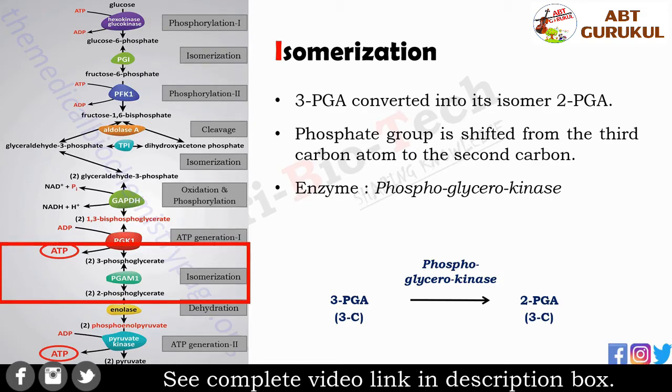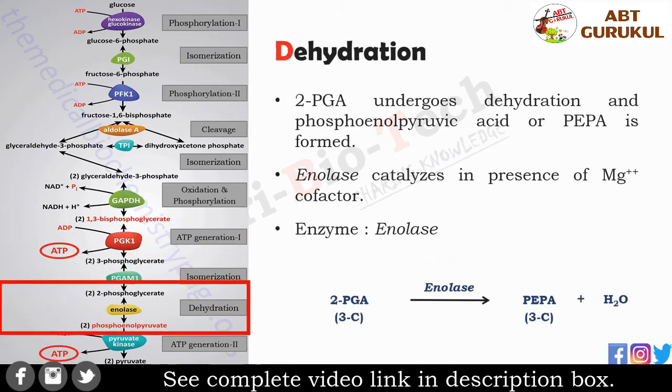Now come to the next step, that is dehydration. 2-PGA undergoes dehydration and phosphoenol pyruvic acid, or PEPA in short, is formed. The enzyme enolase catalyzes the reaction in the presence of Mg2 plus ion cofactor, and one water molecule is released.